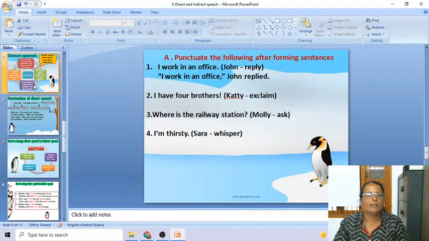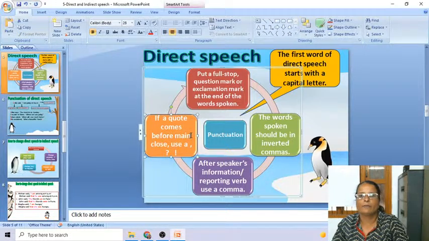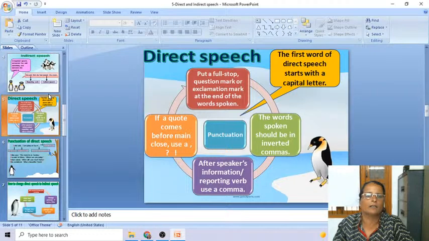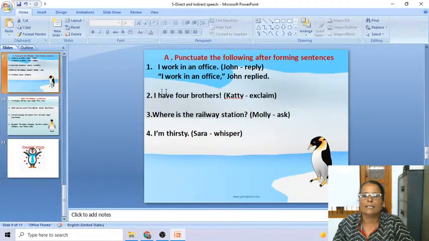Here you can see. Look at this orange box here. When we have discussed direct indirect speech, you can see here: if a quote comes before the main clause, use a comma, question mark or exclamation after that particular thing is over. So that's what we have written.